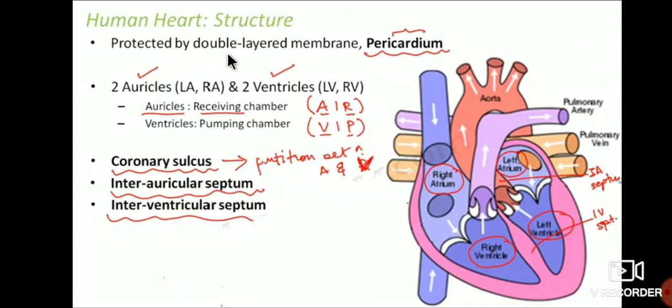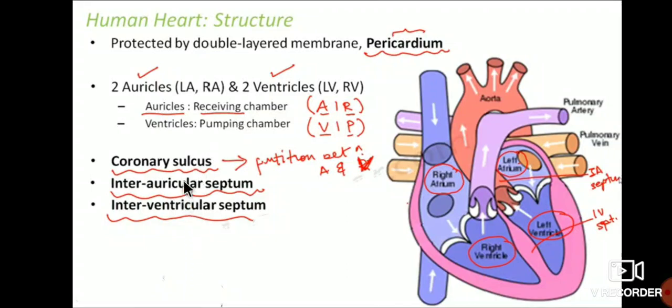This heart is protected by a double layered membrane called the pericardium. Don't forget this one, pericardium. The heart has 2 auricles and 2 ventricles. Auricles are the receiving chambers and ventricles are the pumping chambers. That means auricles receive blood from the lungs to the heart, and ventricles pump blood from the heart to the different parts of the body.